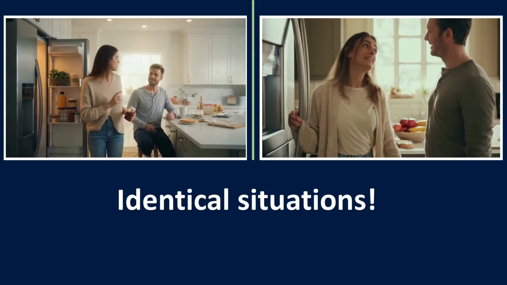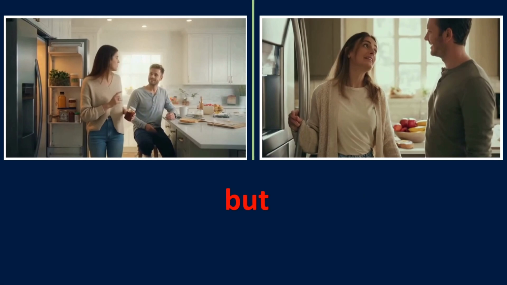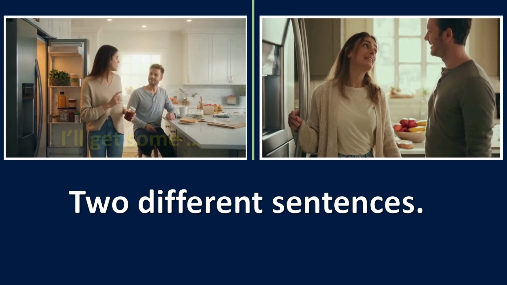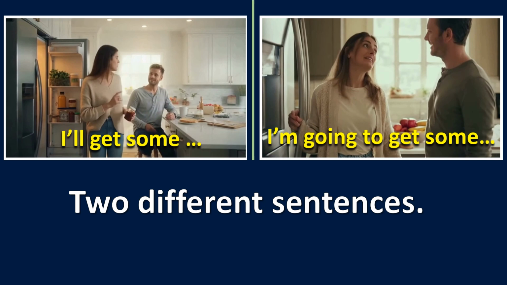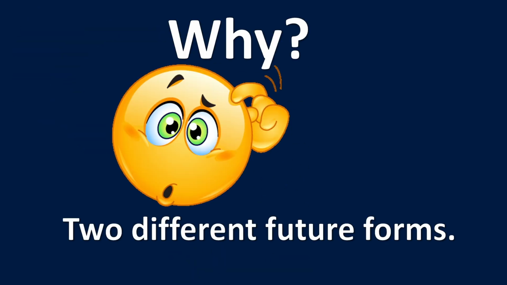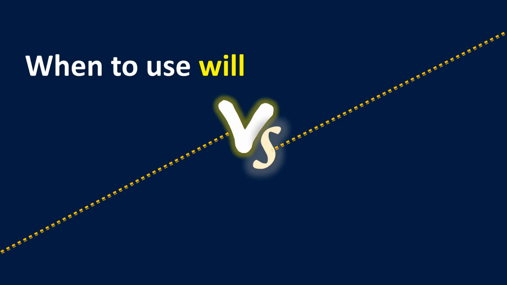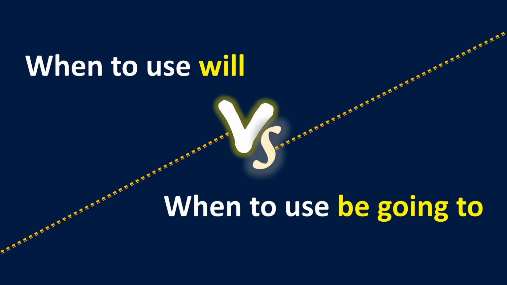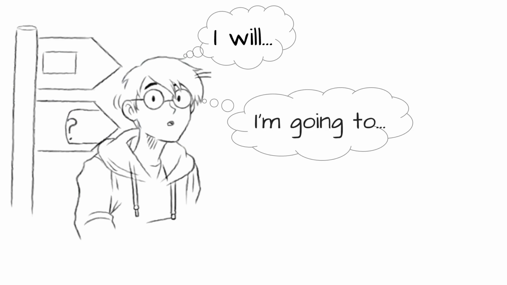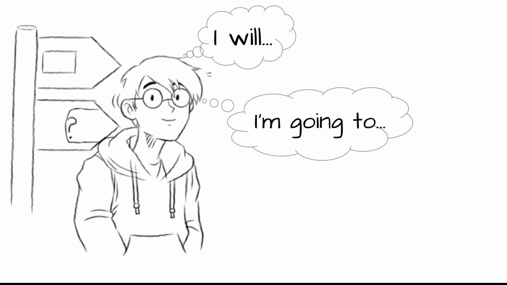You just saw two almost identical situations, but with two different sentences. I'll get some and I'm going to get some. Why two different future forms? That's exactly what I'm going to explain in this lesson. When to use will and when to use be going to. Clearly, simply, and with real examples. By the end of this lesson, you'll feel confident choosing the right future form every time.